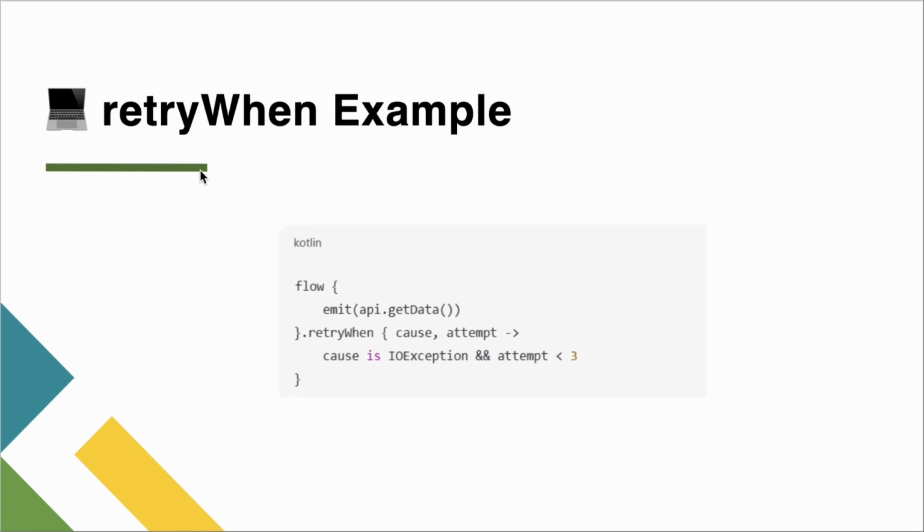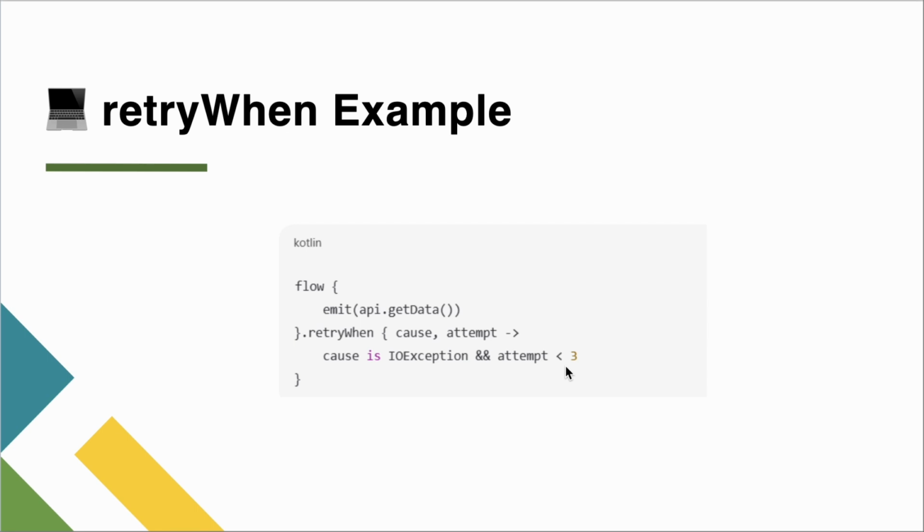All right, we will see an example of how retryWhen can be useful. If you see the same example, it is emitting the data. Now retryWhen makes use of 2 parameters inside the parenthesis. One is cause, second is attempt. So the condition would be written as, if the cause is IOException and the attempt is less than 3, then you return retryWhen true. Or if it doesn't match, then you return retryWhen false.